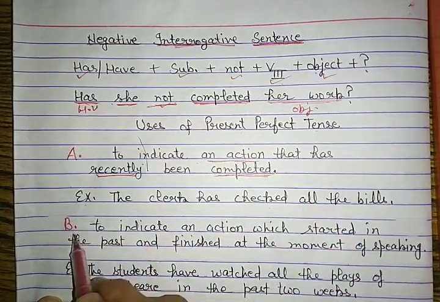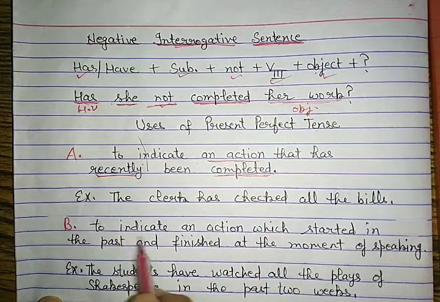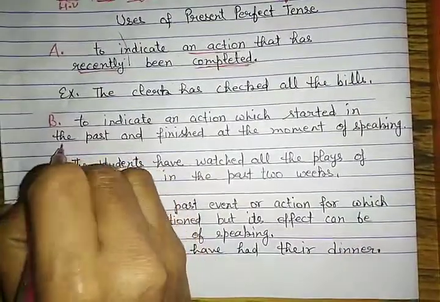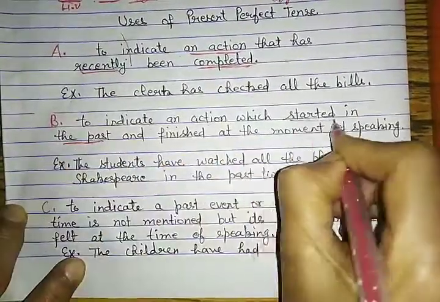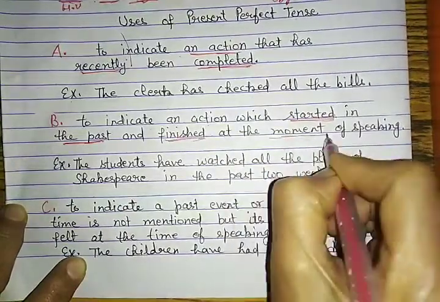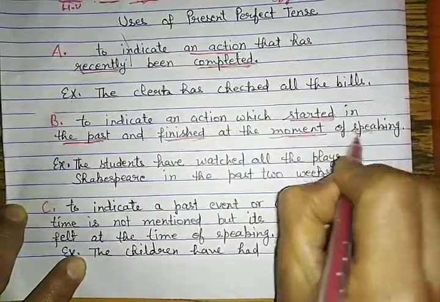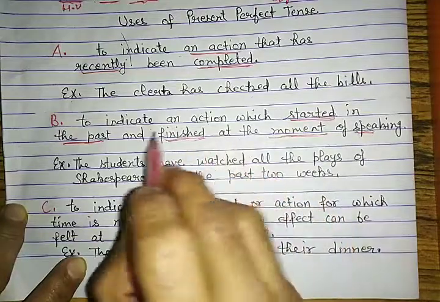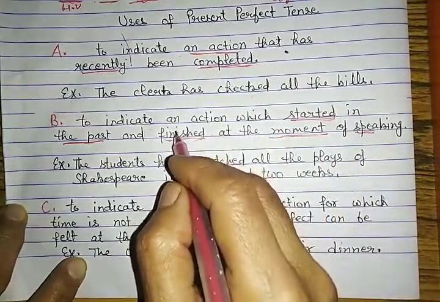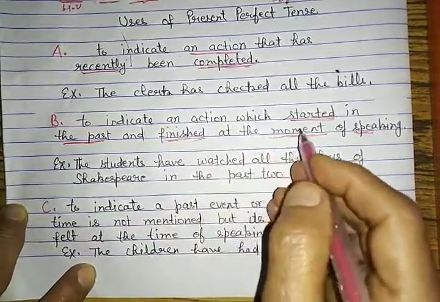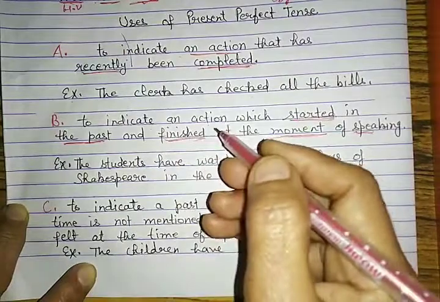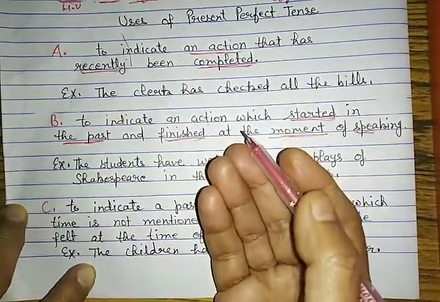The next point is to indicate an action which started in the past, जो past में start हुआ था and finished at the moment of speaking. और जो finish कब हुआ? Speaking time में. So this type of actions are written in present perfect tense.